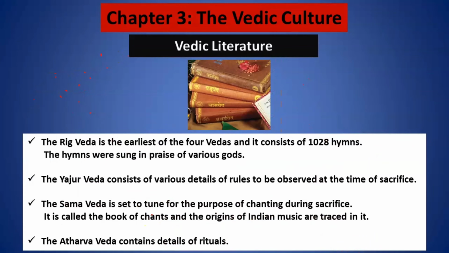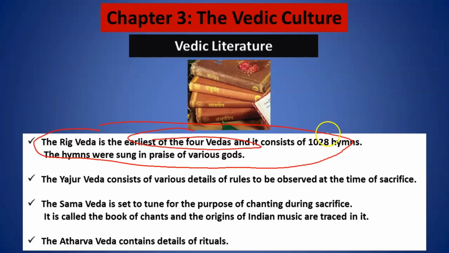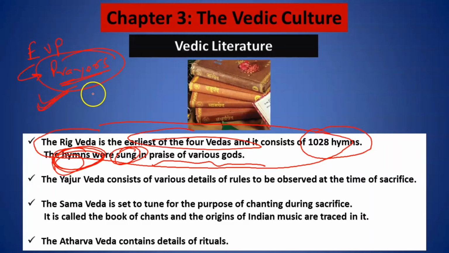Now, the first Vedic literature book, the Rig Veda, is one of the earliest of the four Vedas and consists of 1028 hymns. What were these hymns about? These hymns were sung in praise of various gods. So you will realize that during the early Vedic period, they were very much emphasizing prayers. They wanted to sing and pray to the various gods in whom they believed.